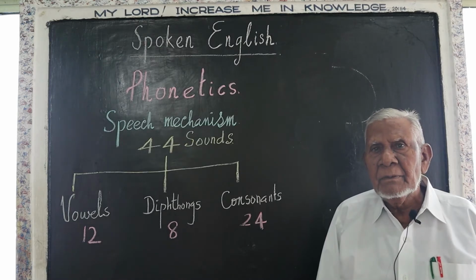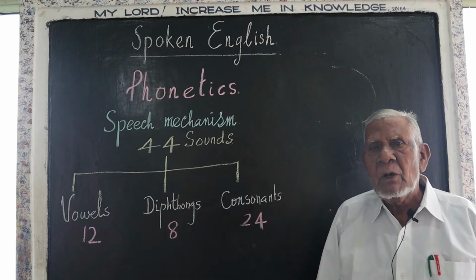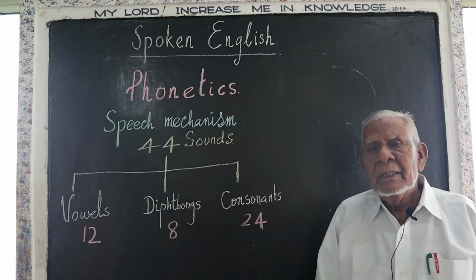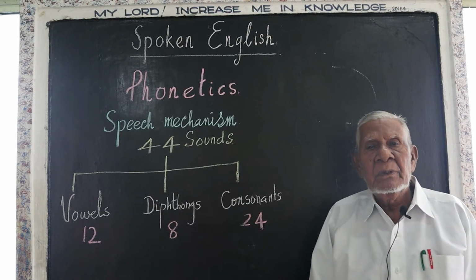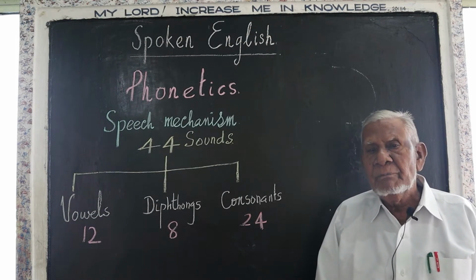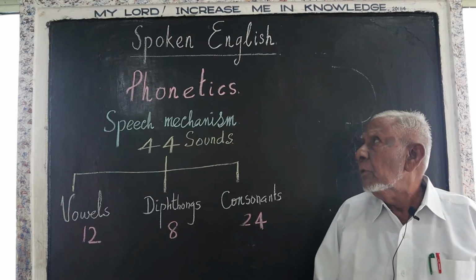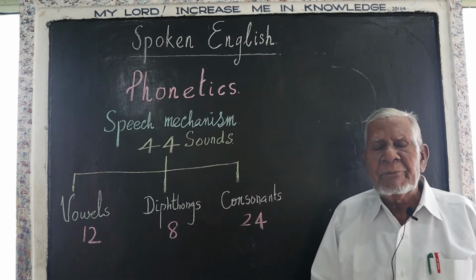Some people think that what's there in English? ABCD, 26 alphabet. But those 26 alphabets A to Z are meant only for writing. But for spoken English, the method is different.